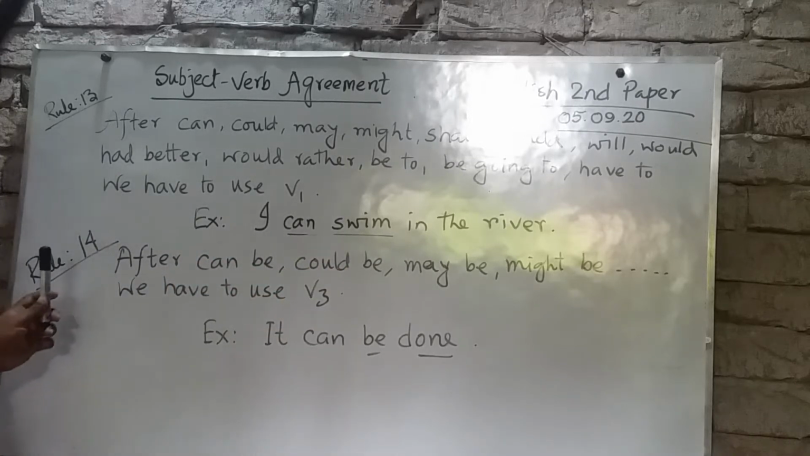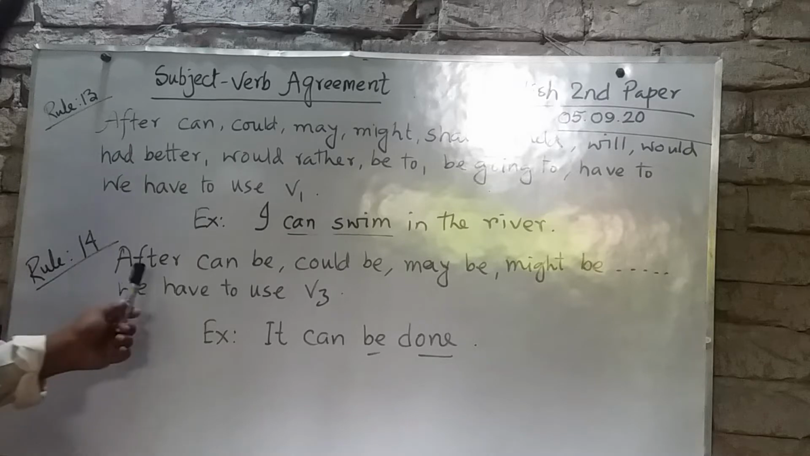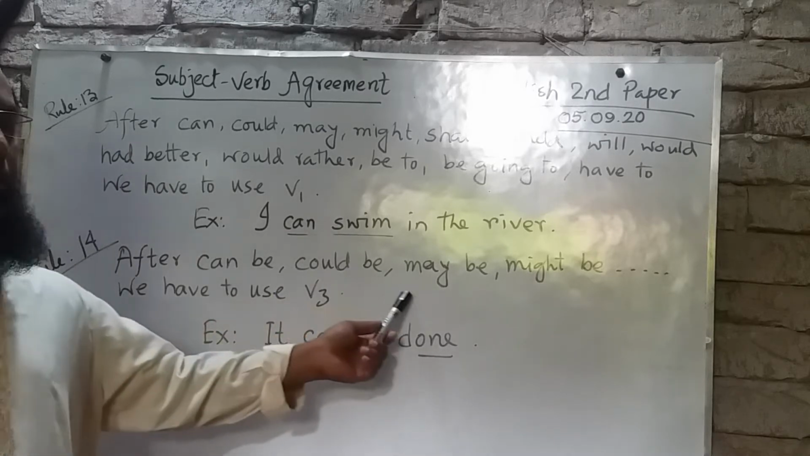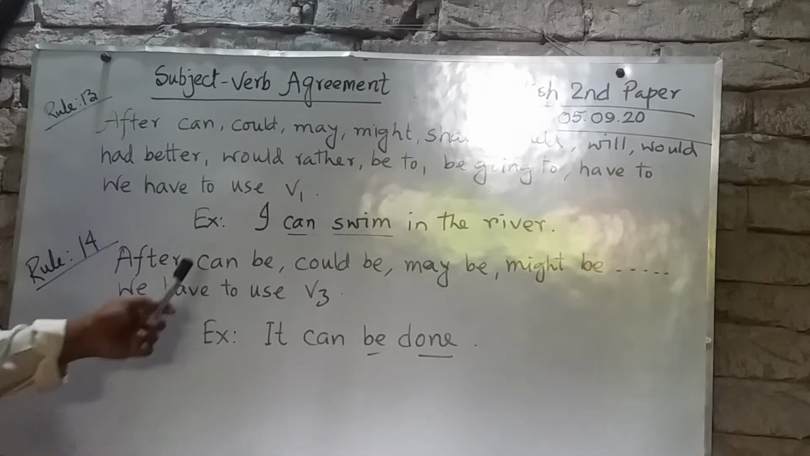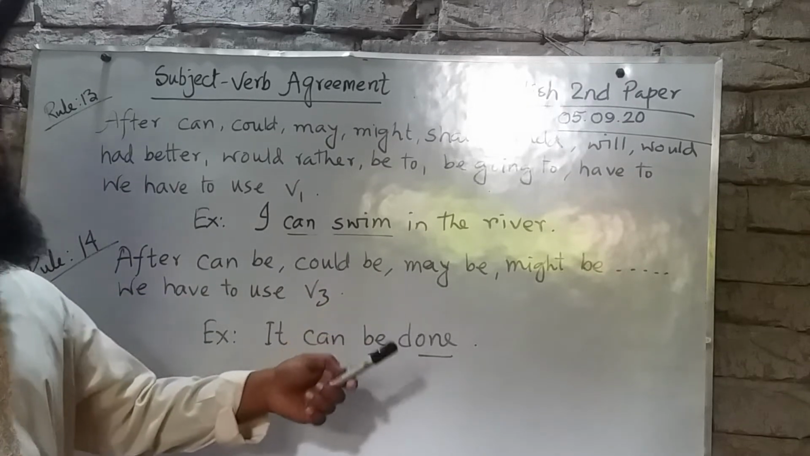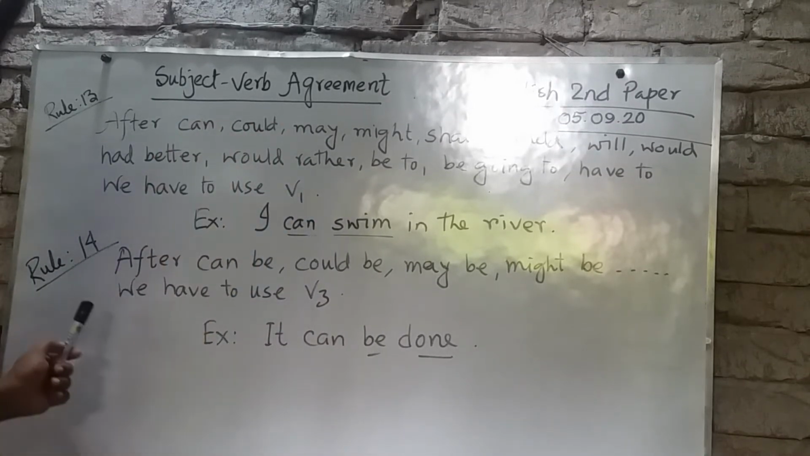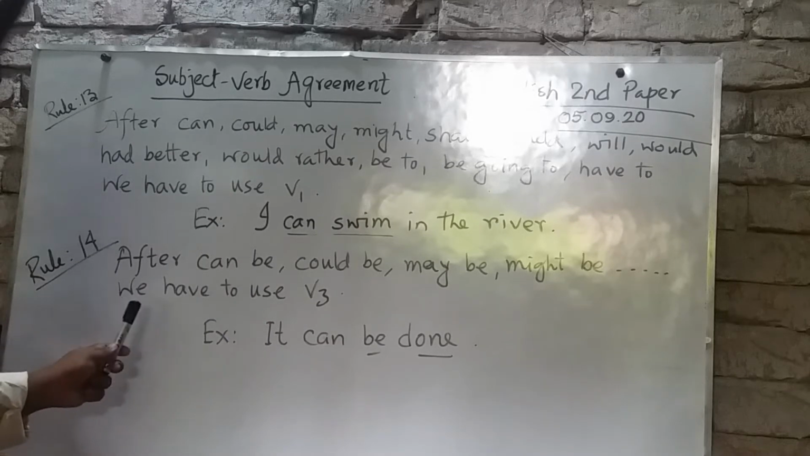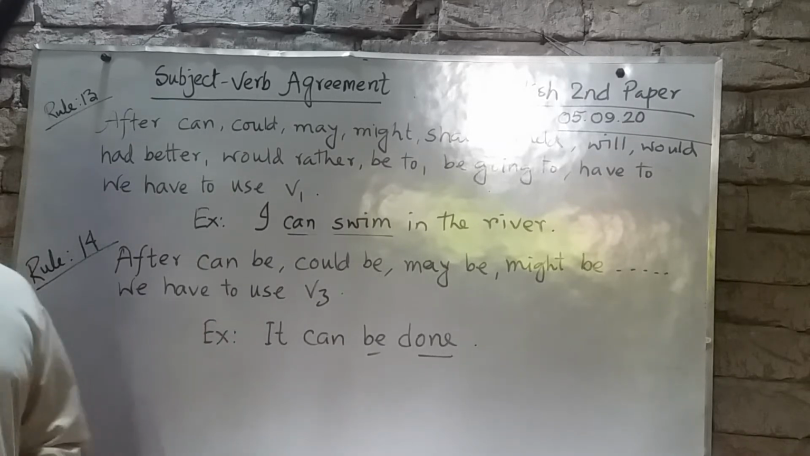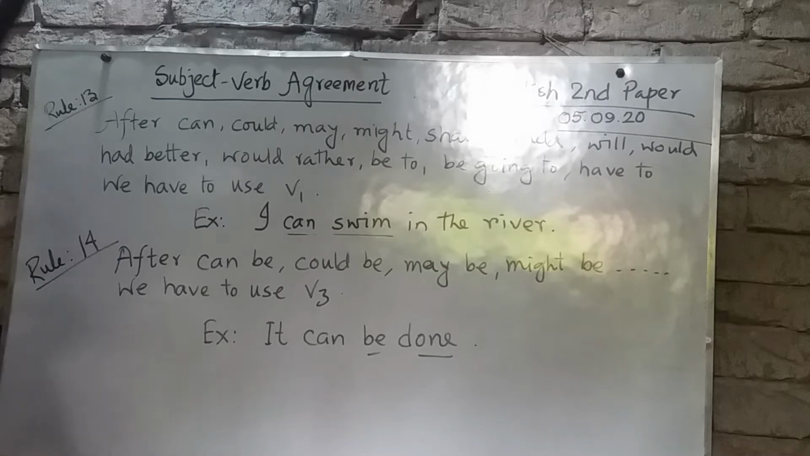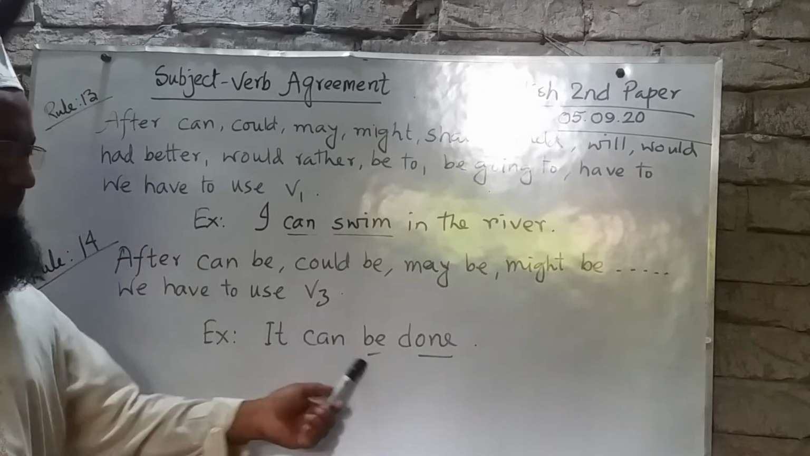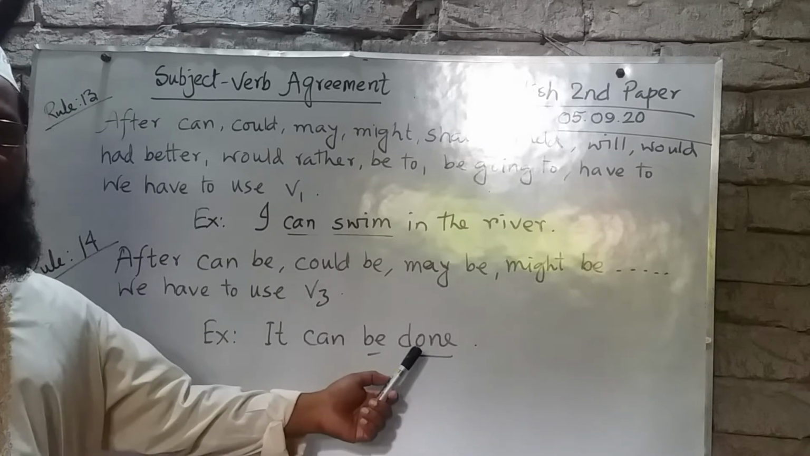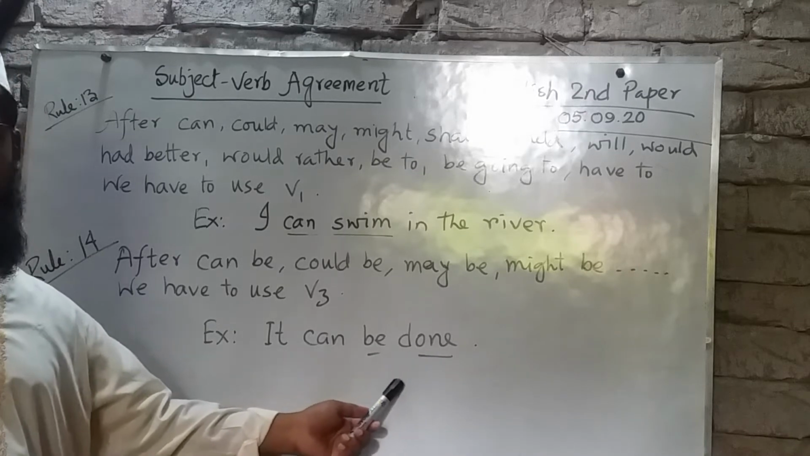Another rule today, rule number 14. After can be, could be, may be, might be, and many more, we have to use V3, or the past participle form of the verb. Here is an example: it can be done. Here, can be plus V3, done. Do, did, done.